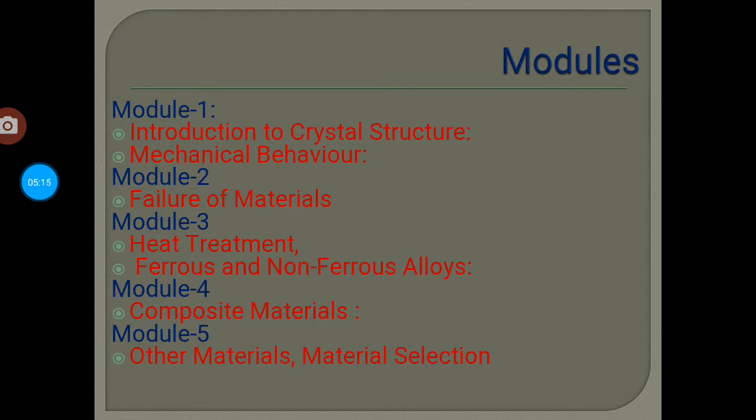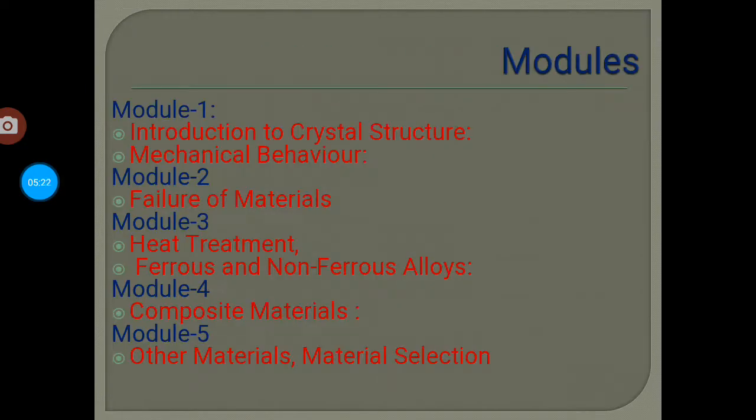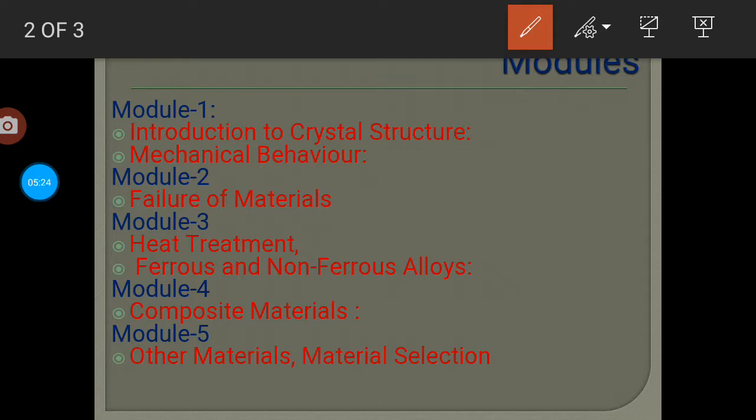Now comes module number 3. In module number 3 we are going to study firstly heat treatment, and secondly heat treatment for ferrous and non-ferrous alloys.